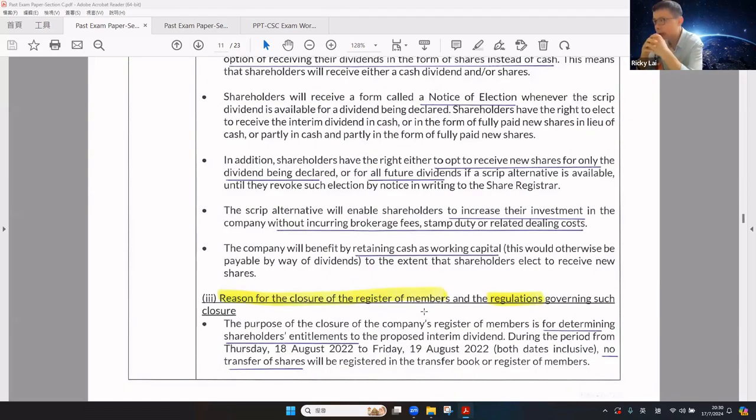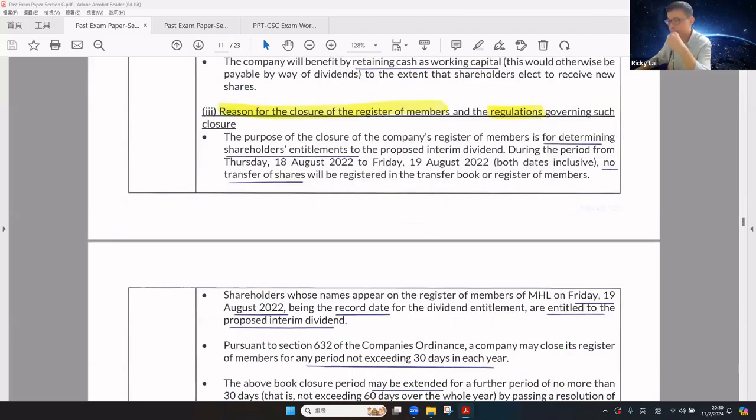The shareholder has the right either to opt to receive new shares for only the dividend being declared or for all dividends with the scrip dividend available, until they revoke the election by notice to the share registrar. The scrip alternative will enable shareholders to increase their investment without incurring brokerage fee, stamp duty, and related dealing costs. The company will also benefit by retaining the cash as working capital, when the shareholders elect to select new shares. Now look at the reason for book closure and the regulation governing book closures.